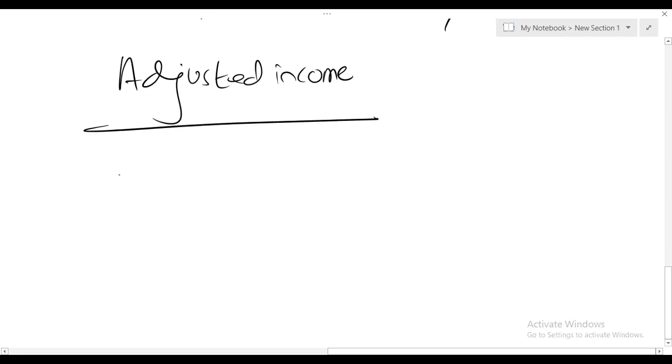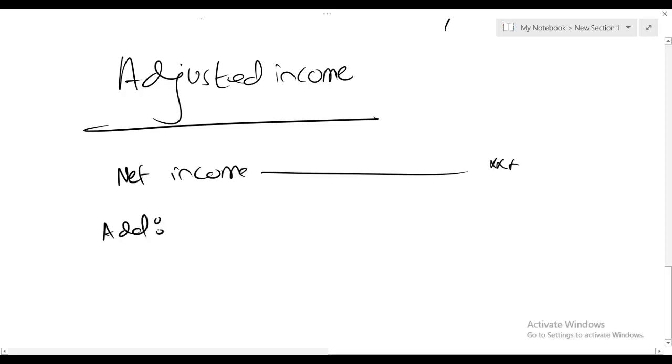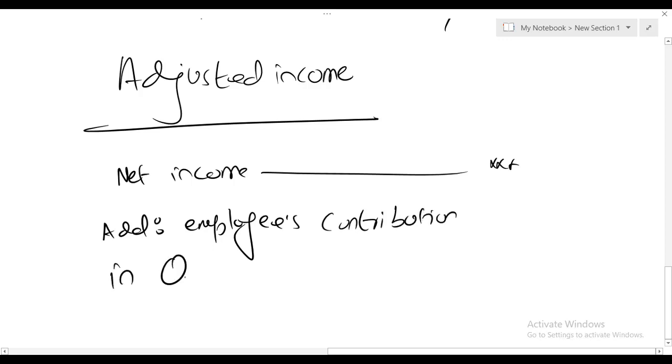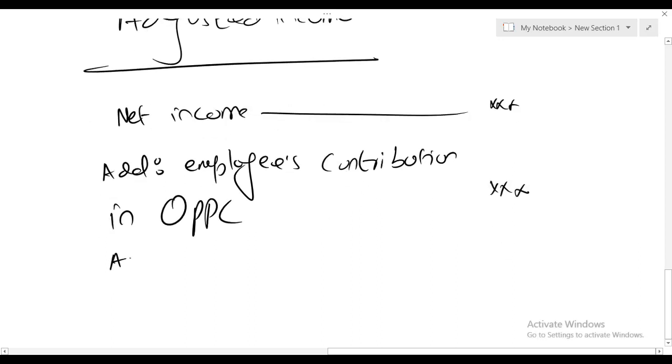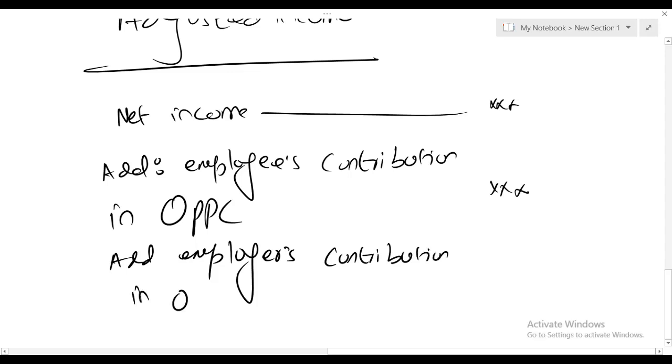How do we calculate adjusted income? We take net income, and to this net income we add the employee's contribution in OPPC, the occupational pension plan. We add the employer's contribution in OPPC plus PPC.